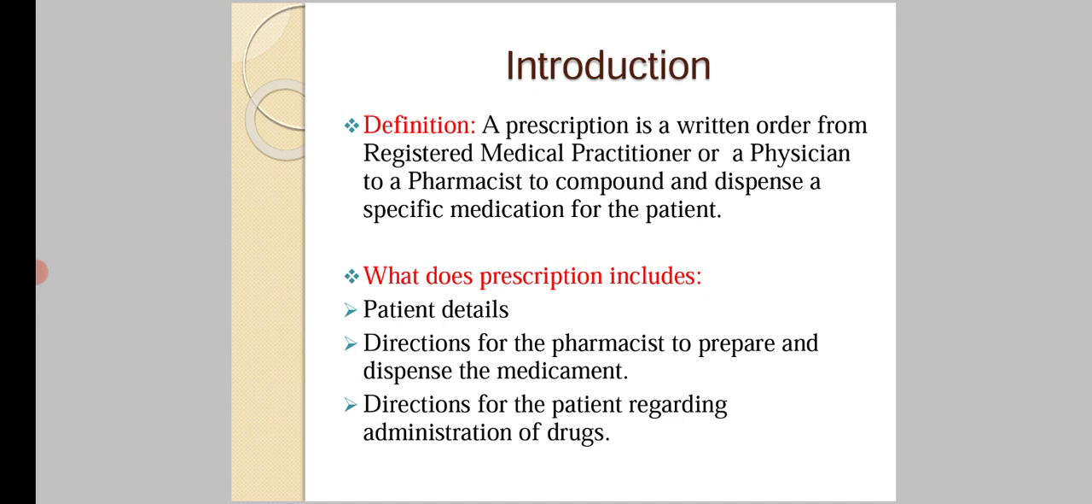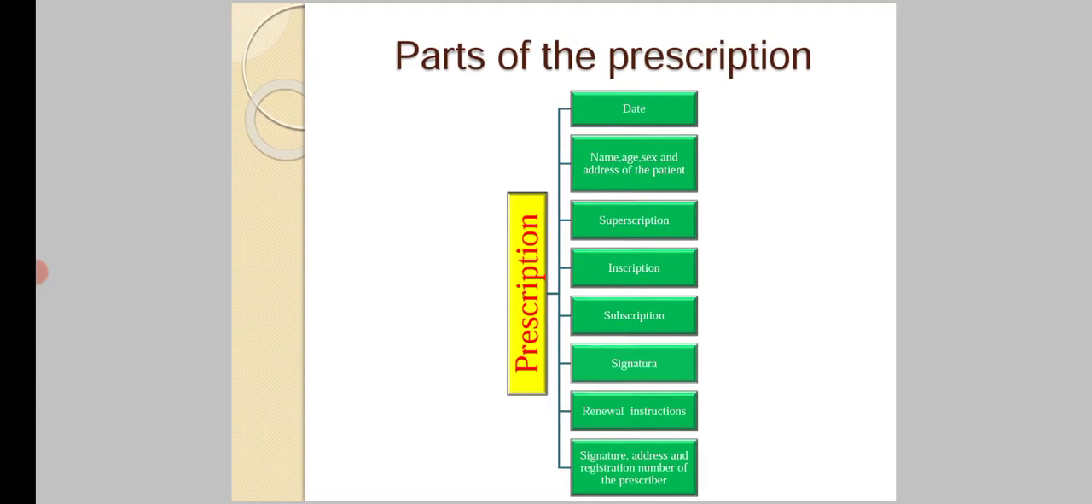And what does prescription include? It includes patient detail, direction for the pharmacist to prepare and dispense the medicament, direction for the patient regarding administration of drug. And parts of the prescriptions are, in the first part there would be date, name, age, sex and address of the patient, and then next part is called as superscription, and the third part is known as inscription, then subscription, signature and renewable instructions, and signature, address and registration number of the prescriber.